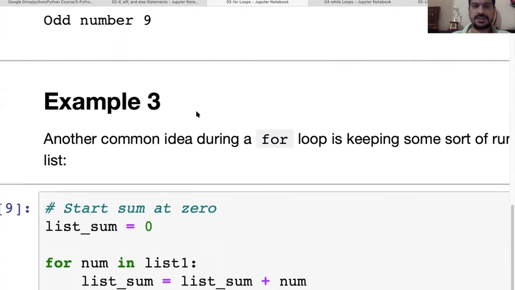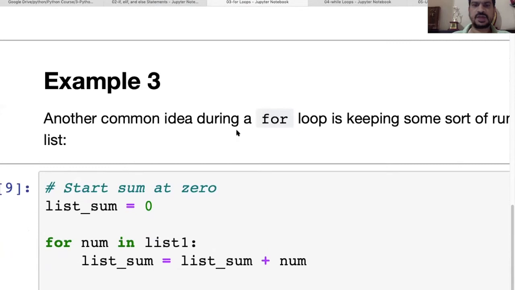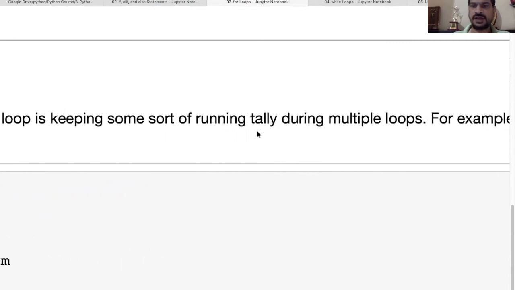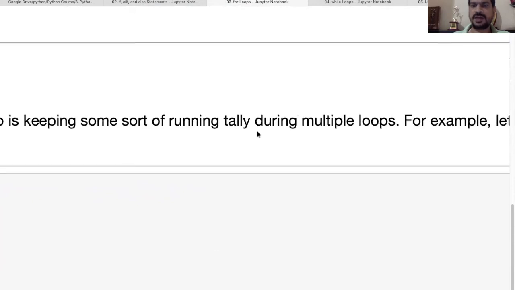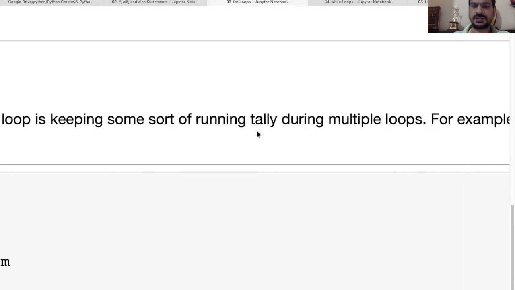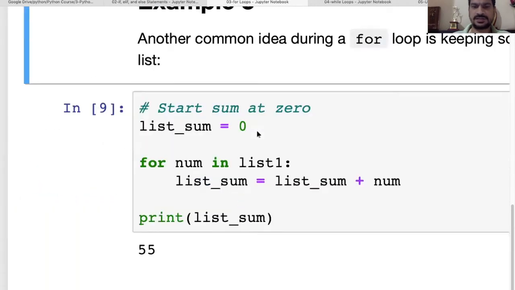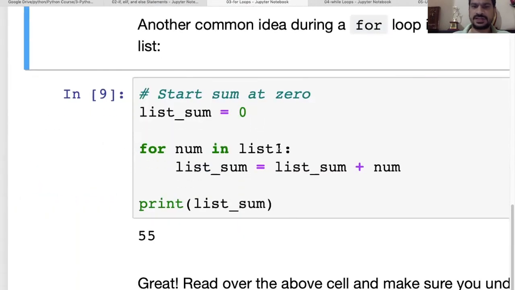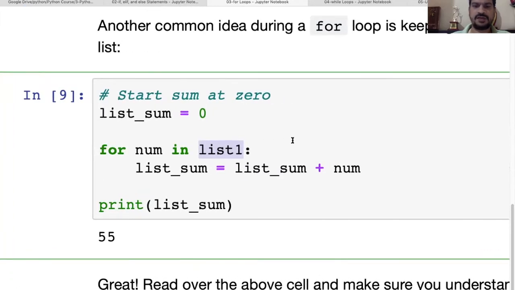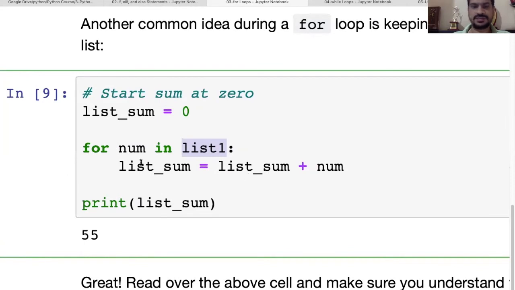Now another example. A common use of a for loop is to keep some sort of running tally during multiple loops. For example, let's create a for loop that sums up a list. Let's say the list starts from 1 and goes up to 10, and we are just adding the values. This is the variable we have taken, that is list sum.